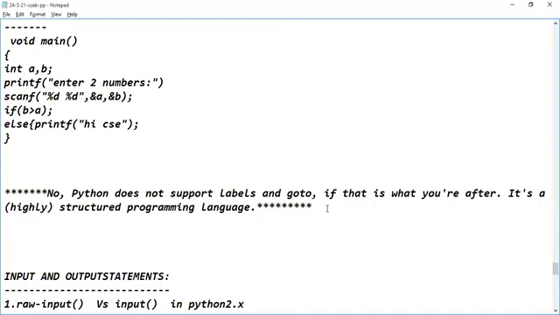What's the topic, guys? Assignment of values to the variables. This is my topic, guys.